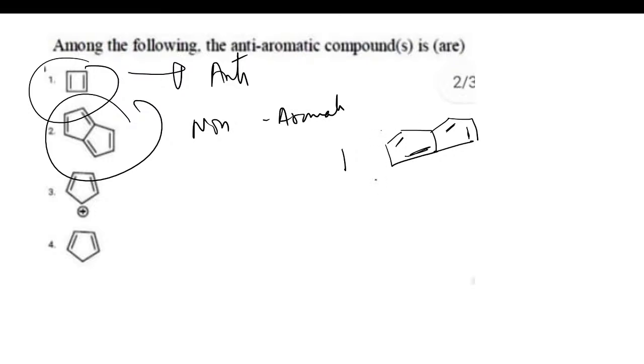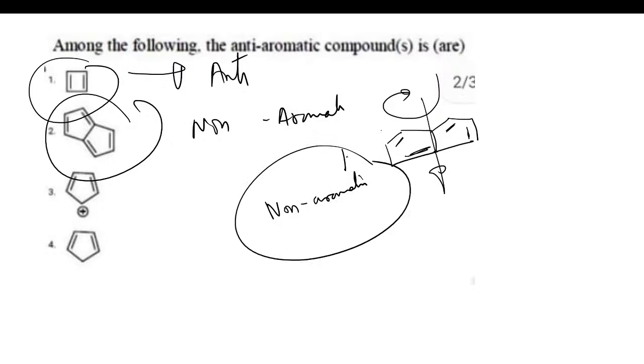Now according to Craig's rule, there is no need to apply Craig's rule, or we can say there is a C2 axis present. So if there is a C2 axis present, definitely this molecule is going to be non-aromatic. On the same concept, we can analyze some of the questions also. When we have two 5-member rings, the compound is going to be non-aromatic.